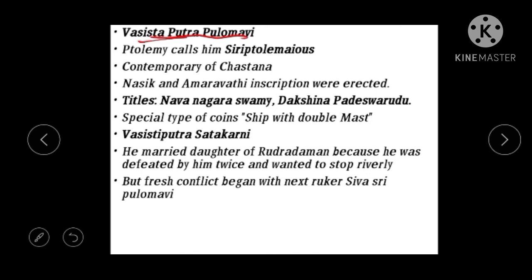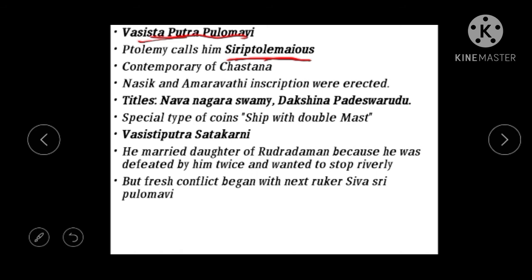Now, what is Vasishtiputra Pulamavi called by Ptolemy, who wrote the work known as the Guide to Geography? This is the name by which Ptolemy called him.